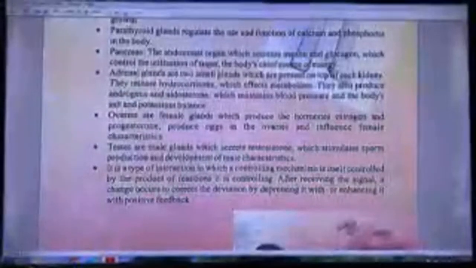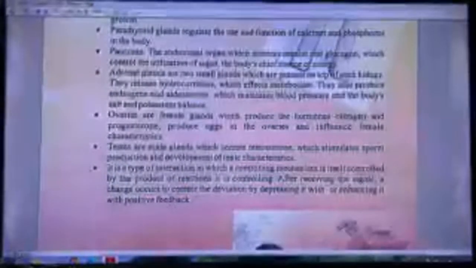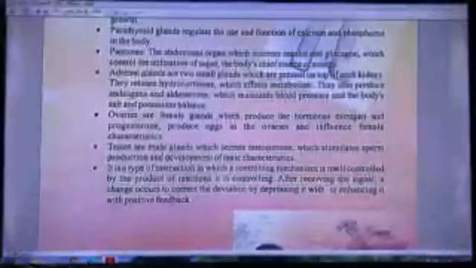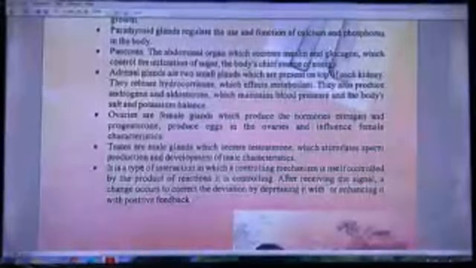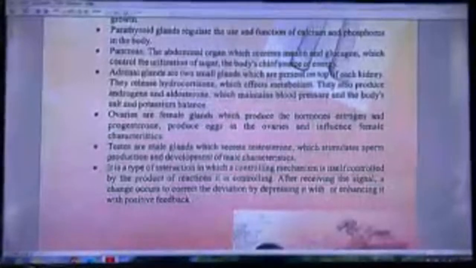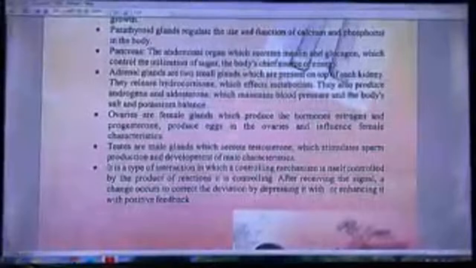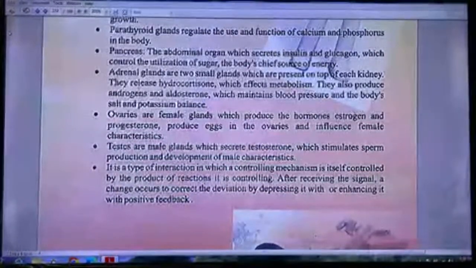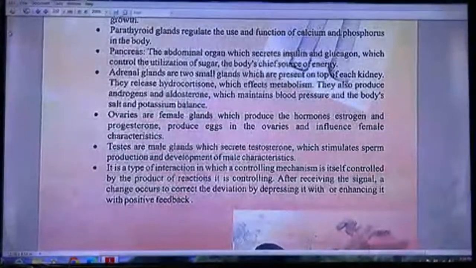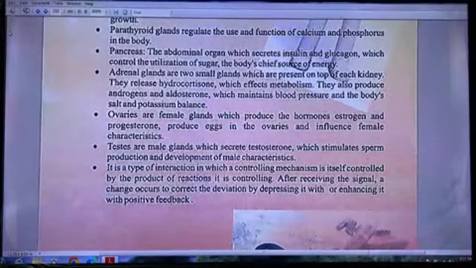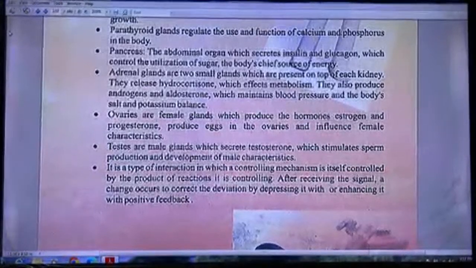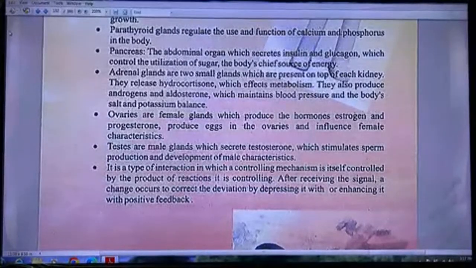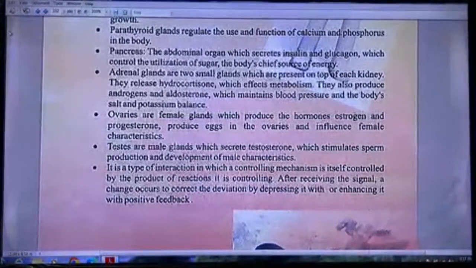The pancreas, an abdominal organ, secretes insulin and glucagon, which control the utilization of sugar, the body's cheap source of energy for instant energy. The adrenal glands are two small glands present on top of each kidney. They release hydrocortisone, which affects metabolism. They also produce androgens and aldosterone, which maintains blood pressure and the body's salt and potassium balance.